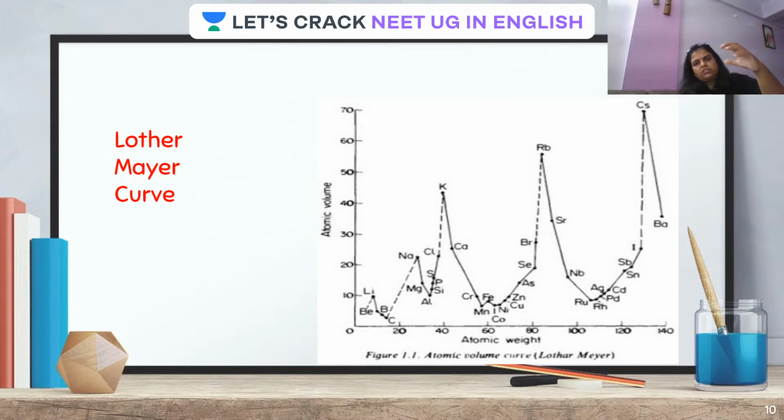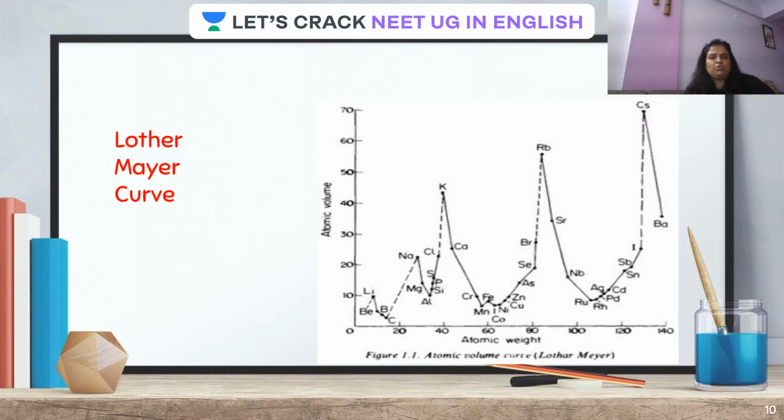What happened then? Doberein's attempt had lot many drawbacks, which were taken out by Newlands, who gave his Newlands law of octaves. By that time again elements were discovered, but again that was not sufficient. Lot many drawbacks were there. So what happens then? Lothar Meyer came into picture.